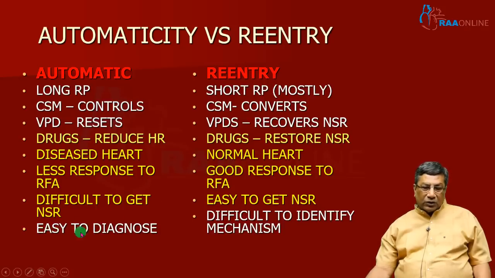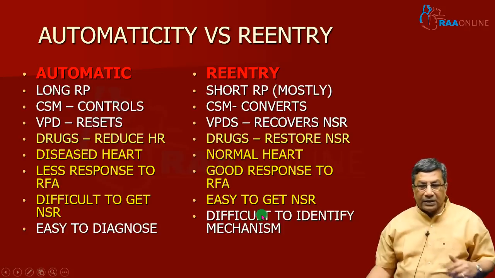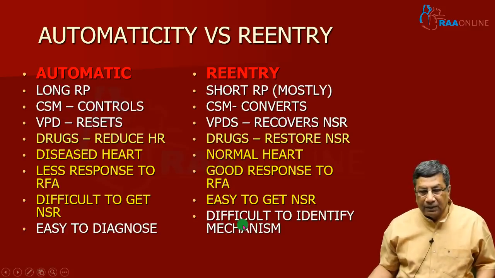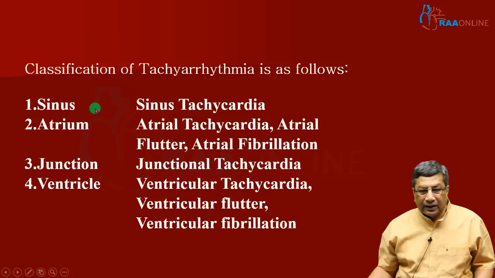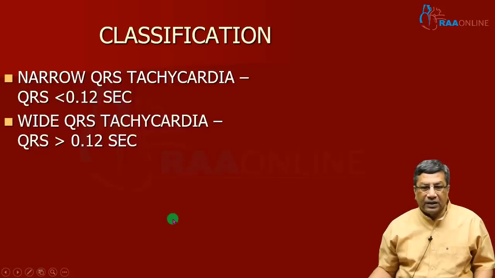Automatic tachycardia is most often easy to diagnose, but in reentry tachycardia, you can diagnose reentry, while finding the mechanism of reentry, where the reentry is happening, is a little bit difficult. So these are the differences between automatic tachycardia and reentry tachycardia, the 2 main mechanisms of a tachycardia. You can classify tachycardia according to the site of origin: sinus tachycardia, atrial tachycardia, which can be atrial tachycardia, atrial flutter and atrial fibrillation, then junctional tachycardia, ventricular tachycardia, ventricular flutter and ventricular fibrillation. This classification is according to the site of origin. But the common classification is like this.